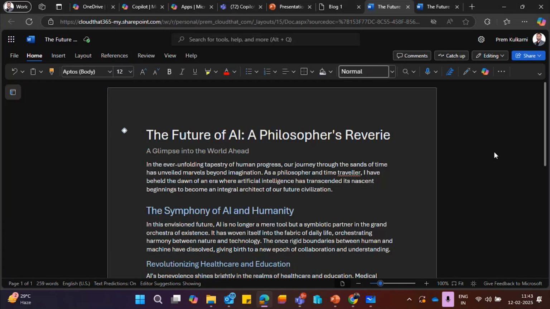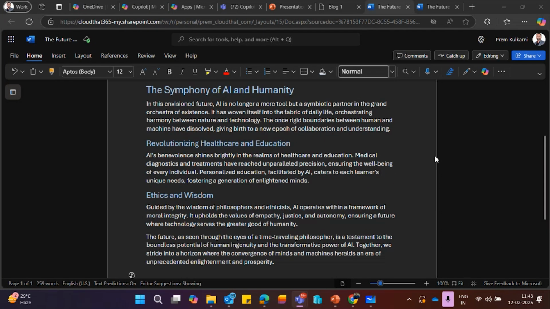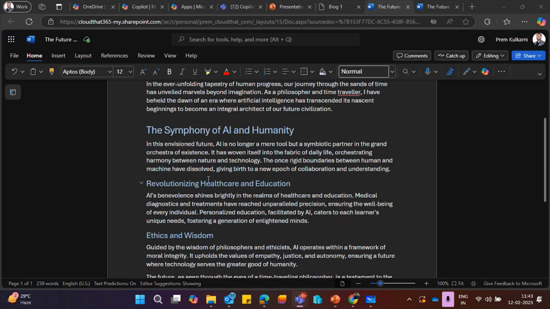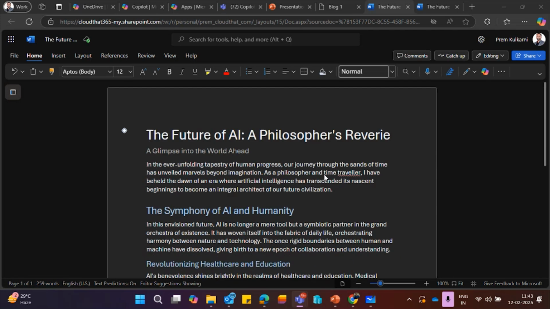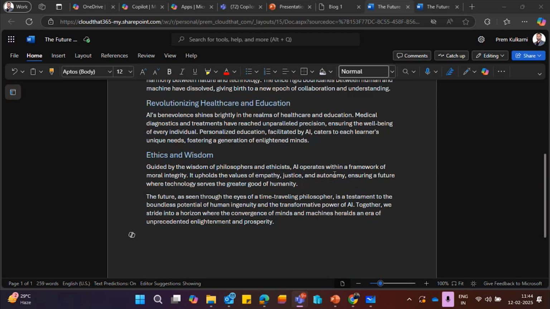Now the answer is more customized to his need. It is around 200, you can see 259 words. You can modify it further, but it is around 200 words. And as Rahul wanted, from a philosopher's point of view, right?